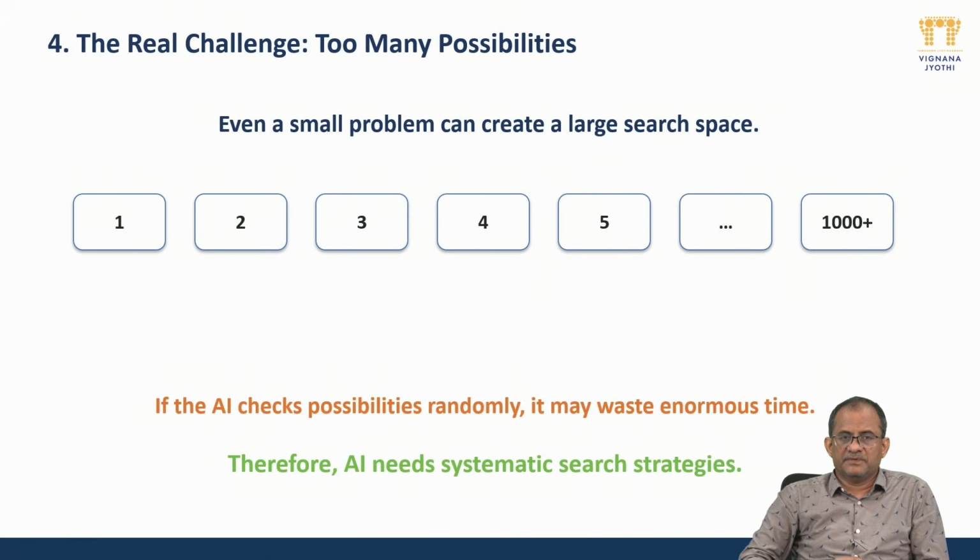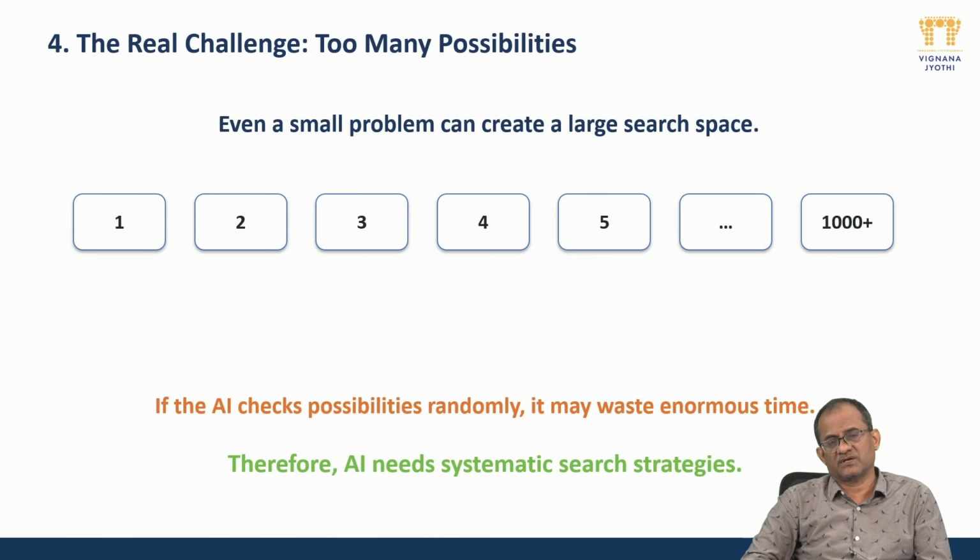Now, the biggest challenge is that a very small problem can create a very large number of search spaces. In those cases, what to do? Suppose there are 1 or 2 choices for a particular problem. Comparatively, it is easier. But wherever there are thousands plus alternates, in those cases it's very difficult. For a normal human being, it is not impossible, but they will take a lot of time and a lot of effort is required.